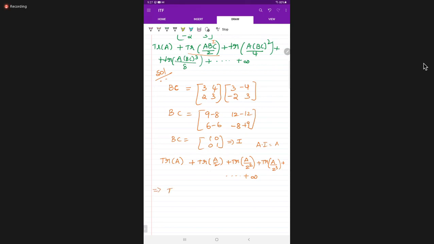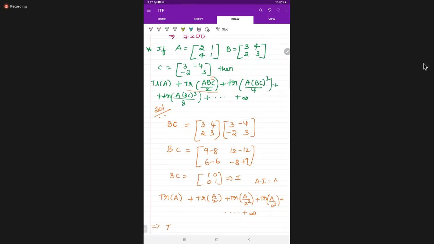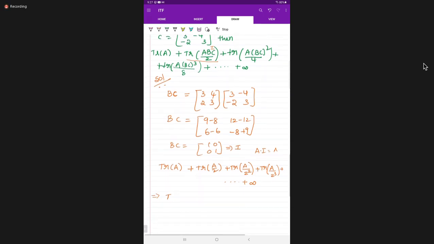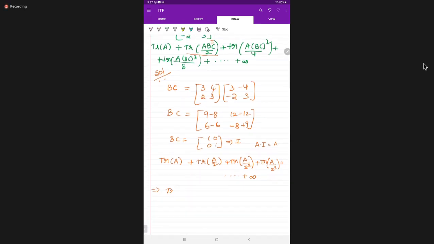This is the question. In place of BC, we got I. I is nothing but take it as 1 only. A into I by 2 is A by 2. A into BC square, I square value is 1 only, A by 4. That A by 4 can be written as A by 2 square plus A by 2 cube, like that. Now trace of K A is equal to K into trace of A, the constant comes outside, so 1 by 2 into trace of A.